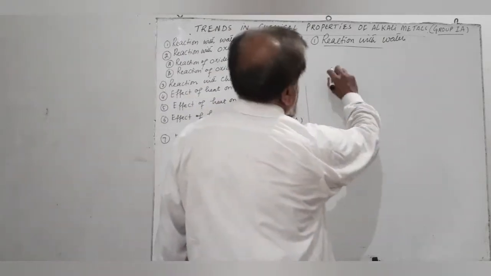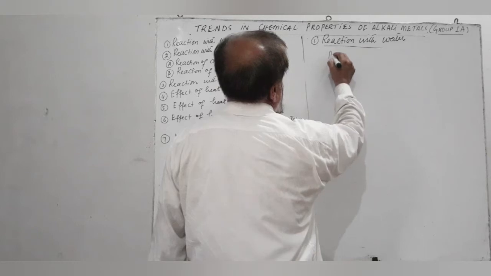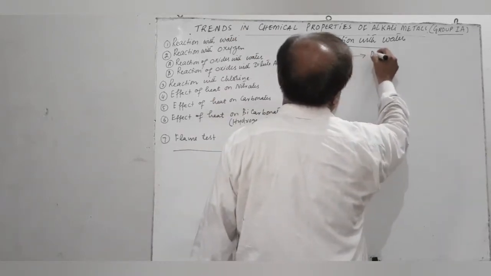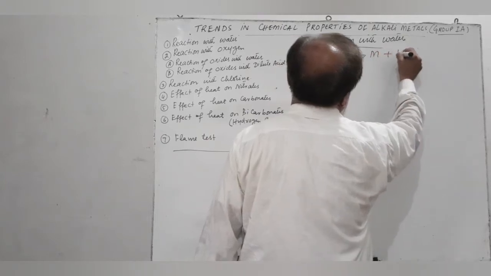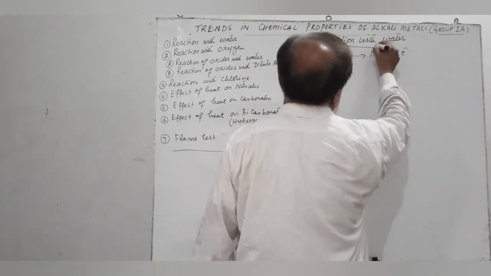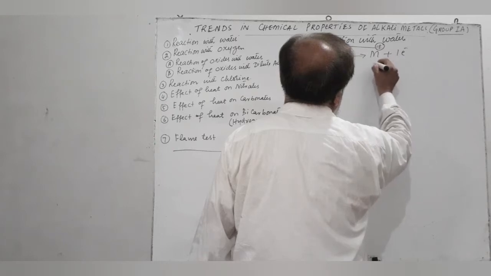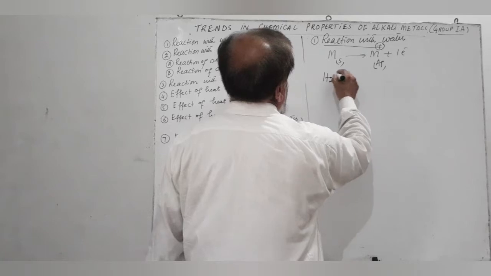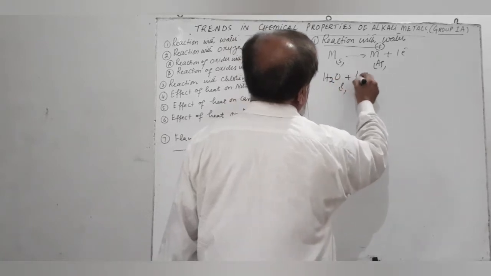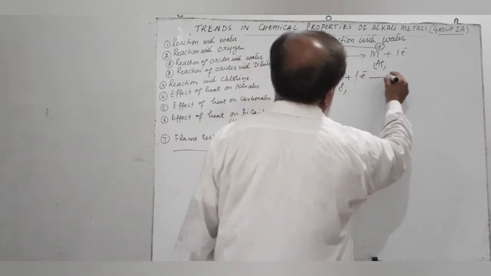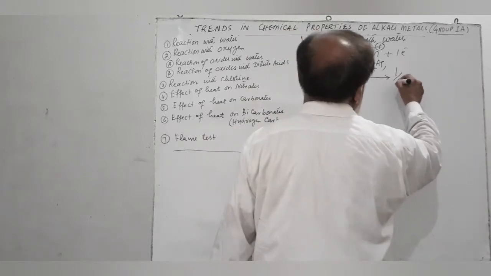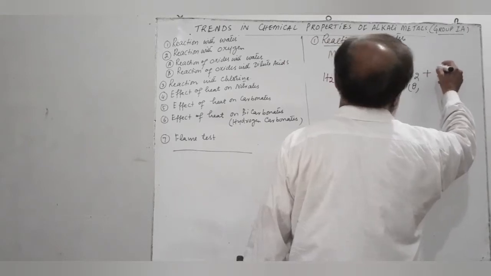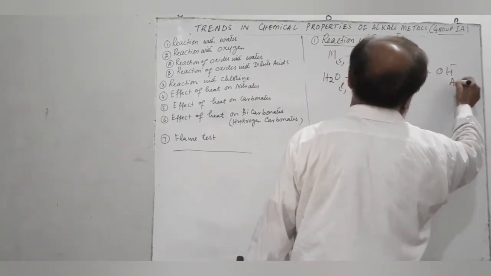The reaction can be written in steps. A metal loses an electron and is oxidized to M positive ion in aqueous solution. On the other hand, a water molecule accepts one electron and is reduced to produce hydrogen gas, to liberate hydrogen gas, and hydroxyl ions are produced.